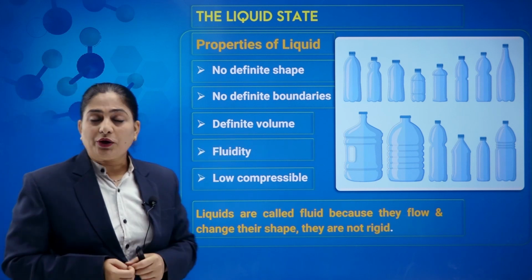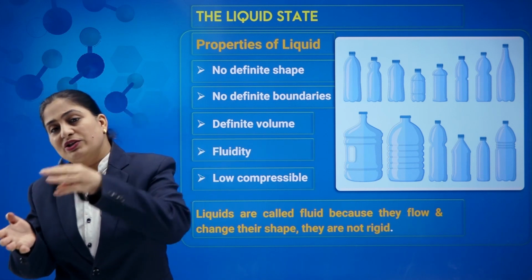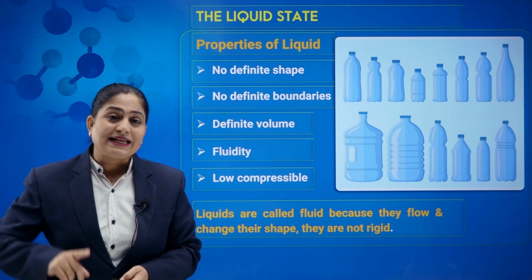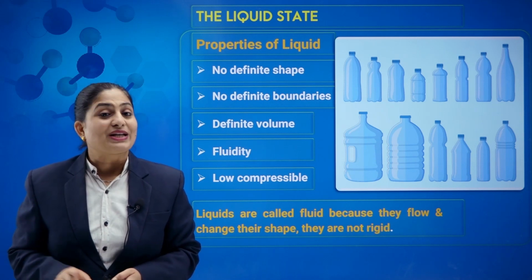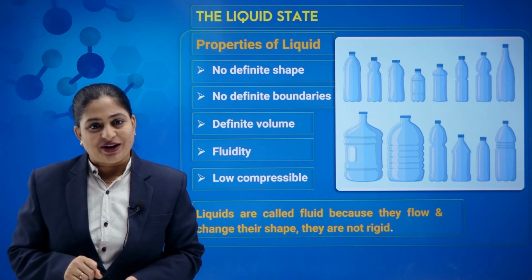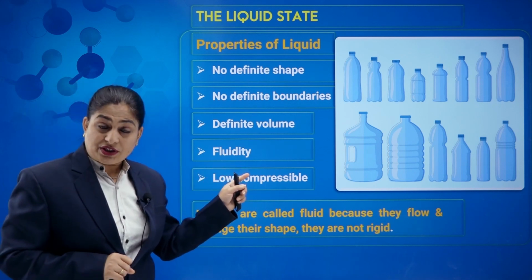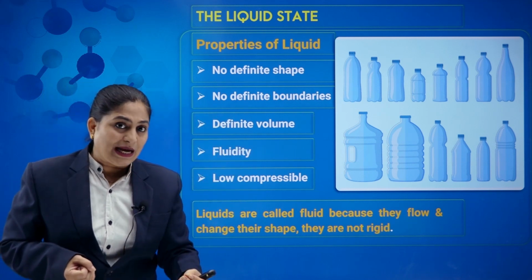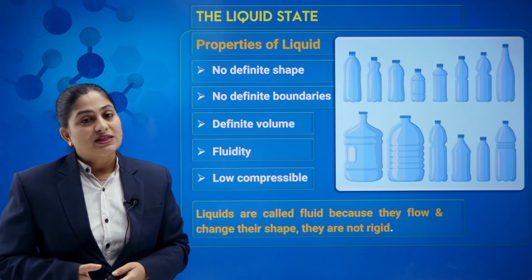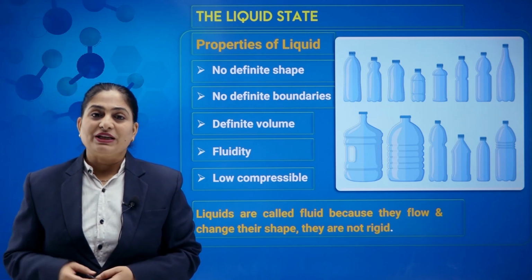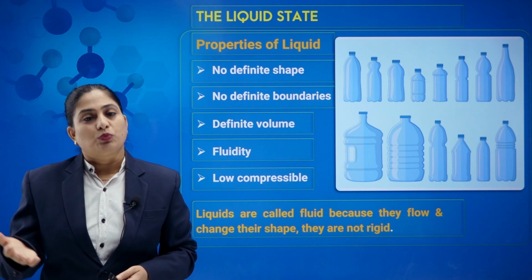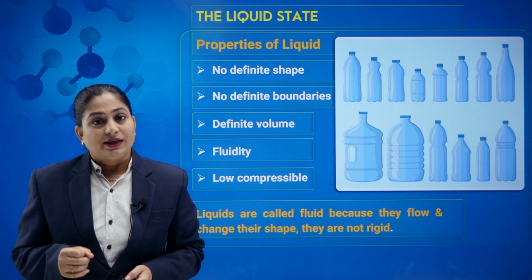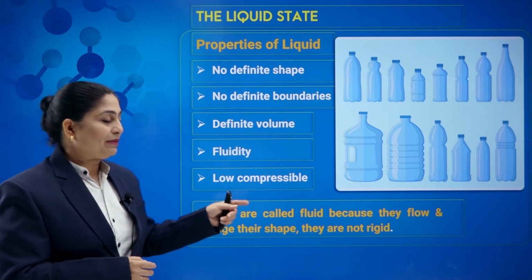But it has definite volume. If I have 1 liter of water, by transferring into another vessel, it remains 1 liter. So there will be no change in volume. So I can say that it has definite volume, just like solid, but not having definite shape. It has fluidity. Fluidity means it has tendency to flow. We know that when we pour liquid this way, it flows down. So it has tendency to flow, and thus we call liquids fluid also. Fluid means one which can flow. So gases and liquids both can flow, and thus both are regarded as fluid. So liquid has fluidity. Liquids as compared to solids are less compressible also.